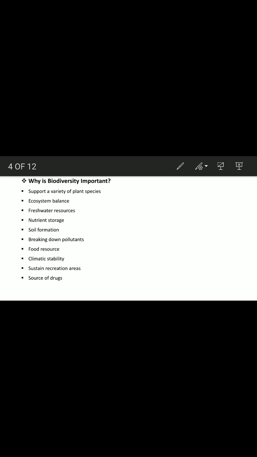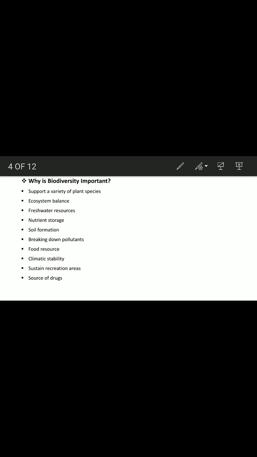Then the next one is ecosystem balance. Biodiversity provides the balance in the ecosystem, as there are a number of different species, and they form the food chain and the food web. Each animal, or plant, depends on another animal or plant, and they are connected and depend on each other. So it creates a complete balance in the ecosystem.